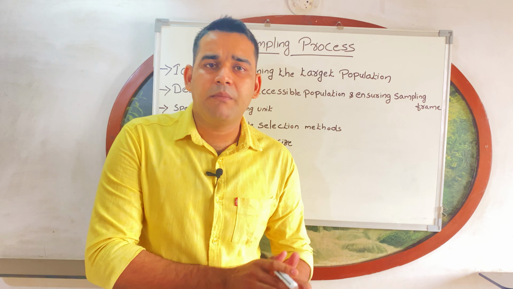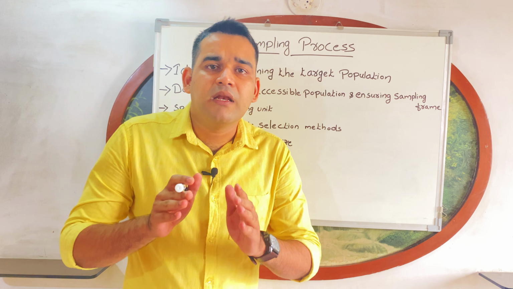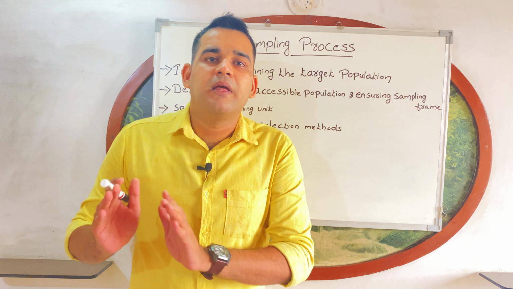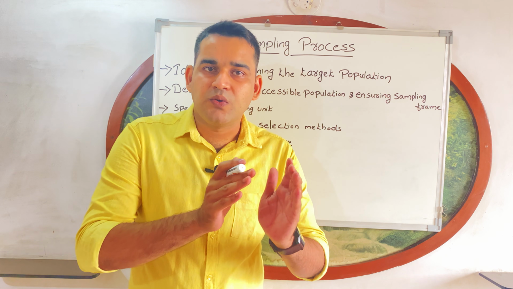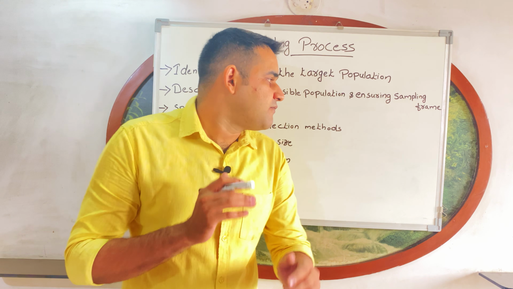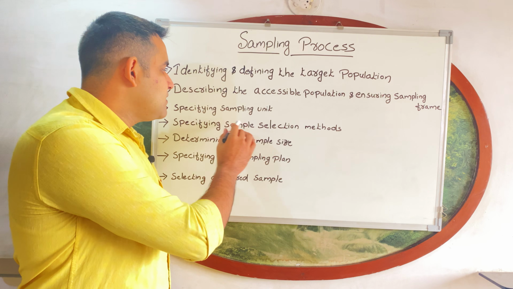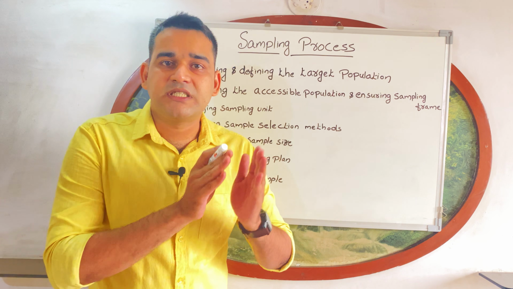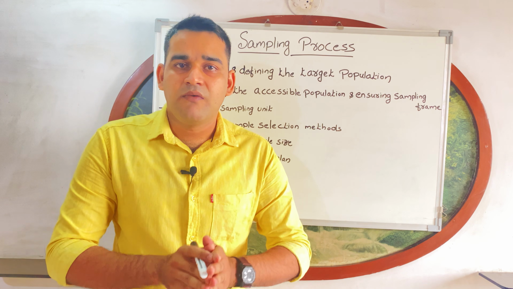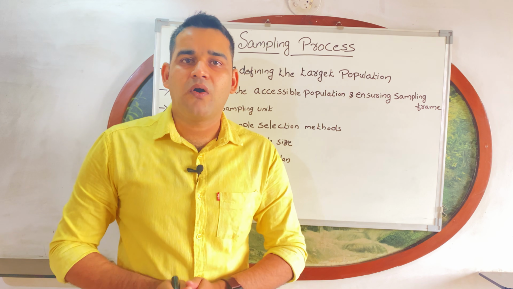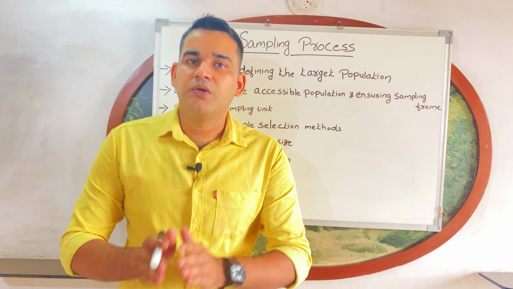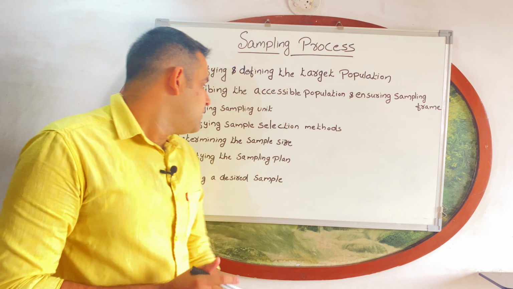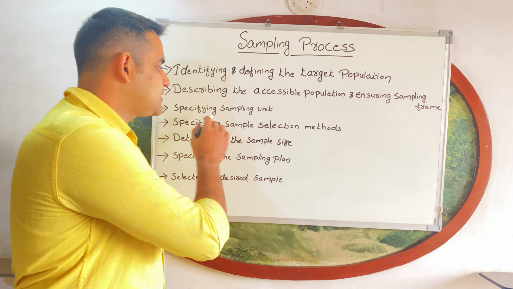In probability sampling, which method are you using? In non-probability sampling, which method are you using? You have to specify it here. Which type of sampling you are using, whether probability or non-probability, you should specify in the fourth step.